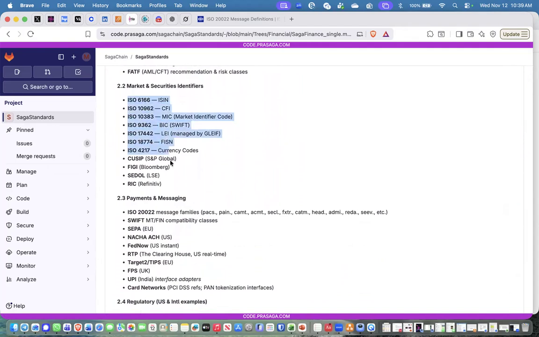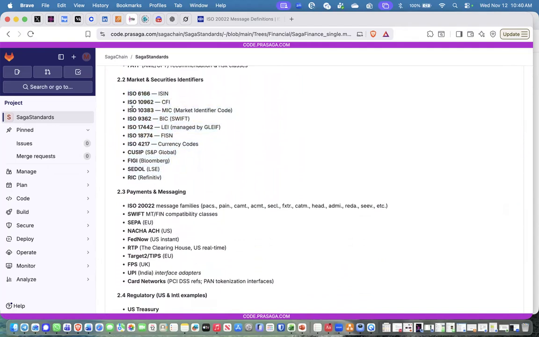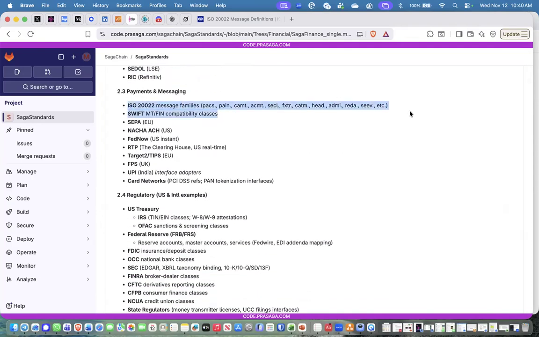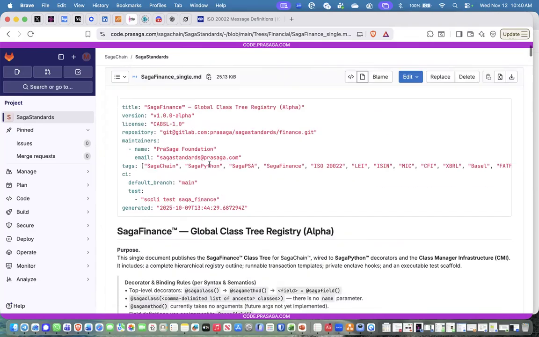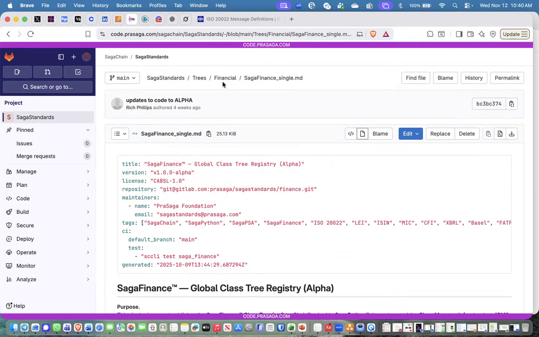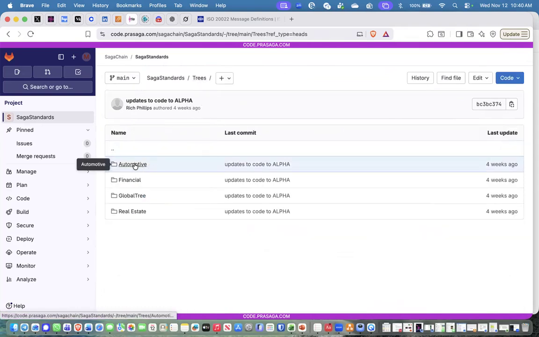As I said, there's more than just the ISO 20022 in the standard tree that have been implemented. Those are right here. So we have everything already implemented in here as alpha code. Need everybody to go in and check, validate the architecture, validate the ontologies, take custodianship of these. These are for the world.